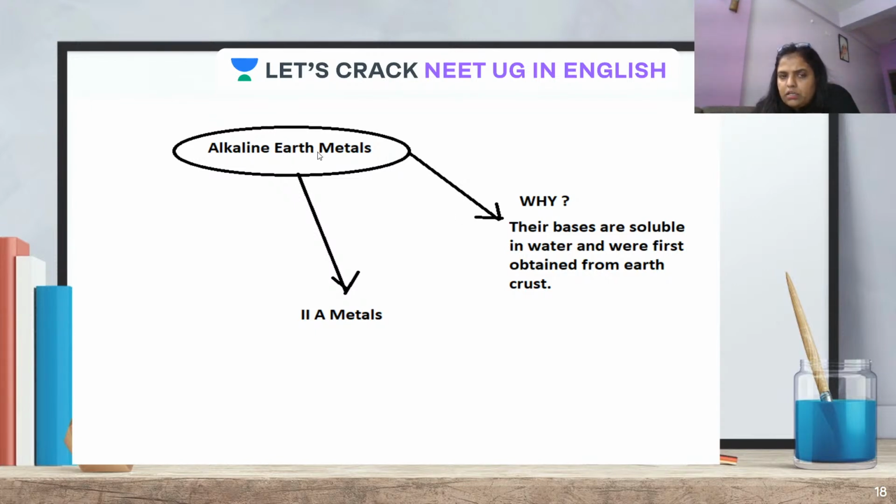Now, what does the term earth do here? The earth term is given to them because they were first obtained from the earth. We call them metals because of their metallic properties. They are also called 2A, for the same reason that they were present in 2A of Mendeleev's table.